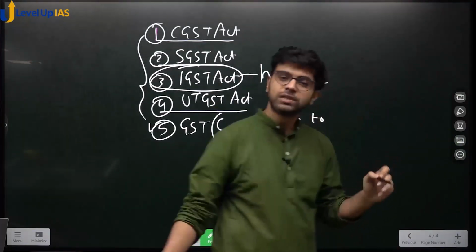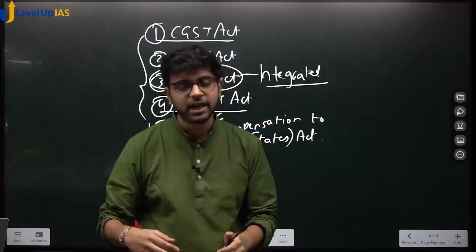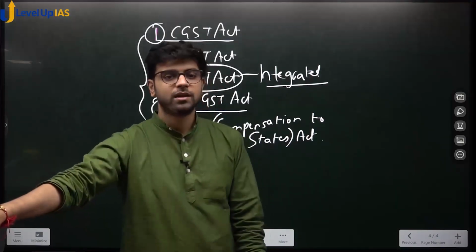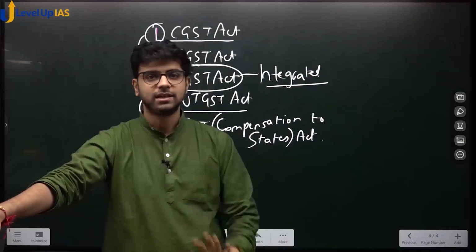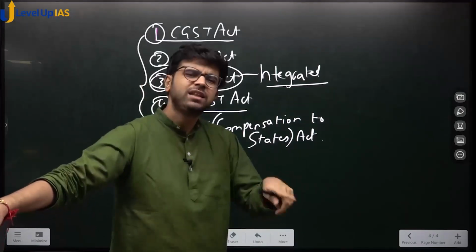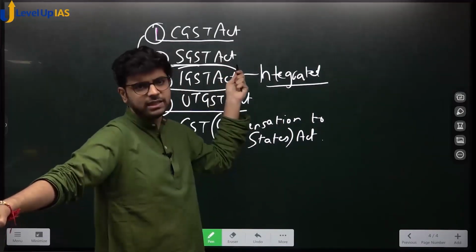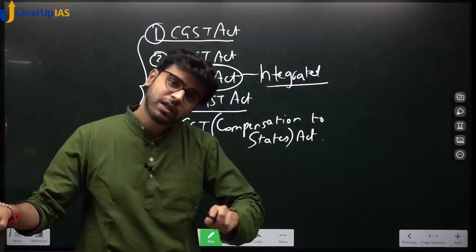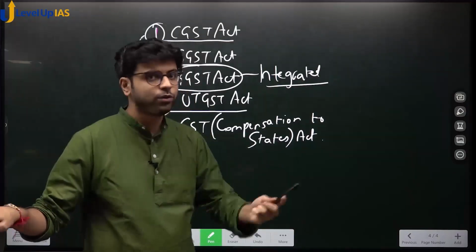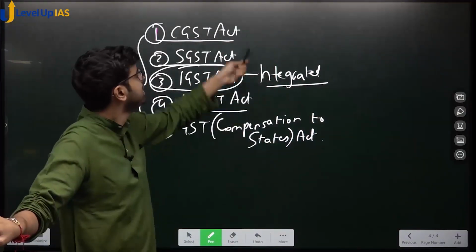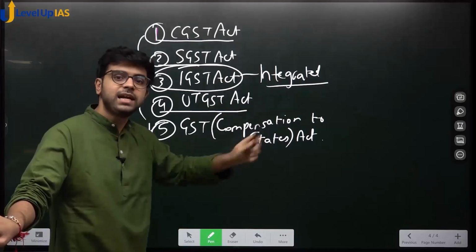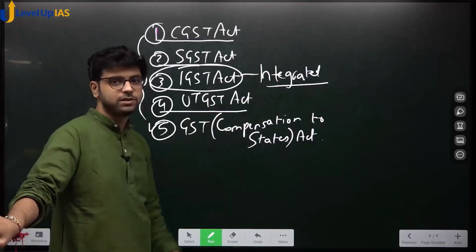What will the center do? The center will collect tax on interstate sale and then distribute it to UP, saying, "This is your share, take it," so that you don't fight. Sale within the state: state share. Within the state, both the center and the state collect, so these two come. Interstate sale: IGST comes. Okay?